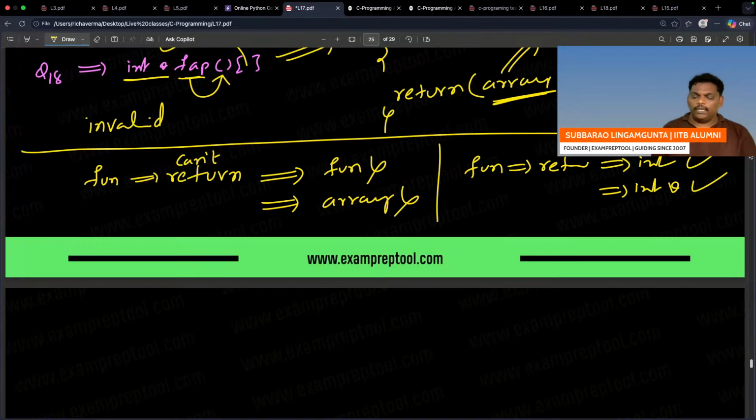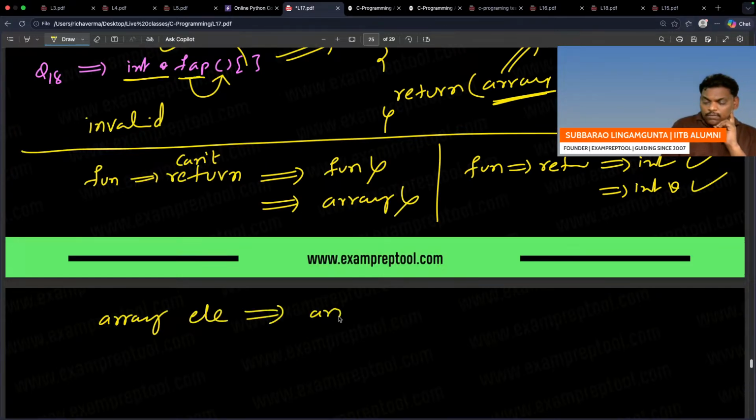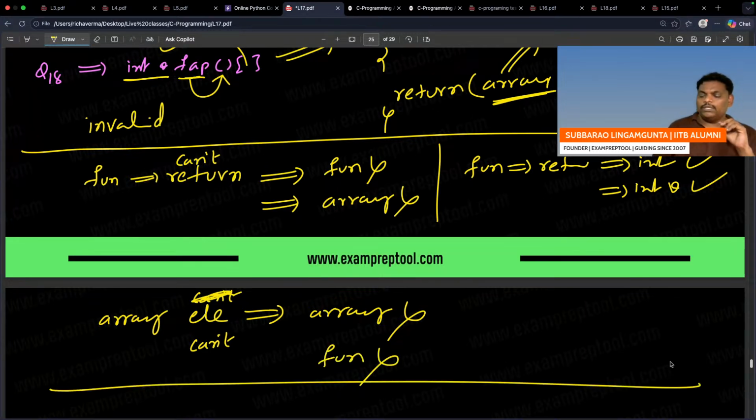In the similar way, array elements cannot be arrays. Array elements cannot be a function. Be careful. These two things, indirectly and directly, these two things only.